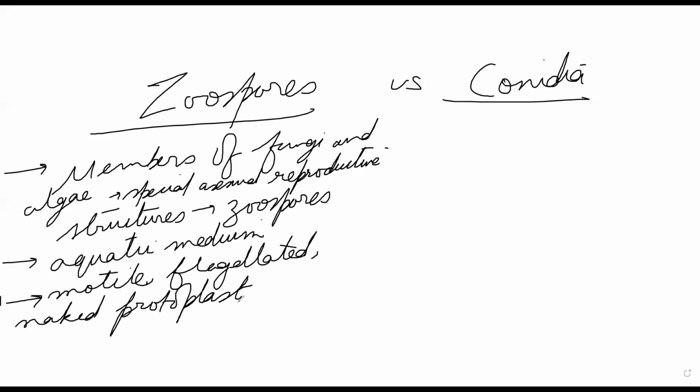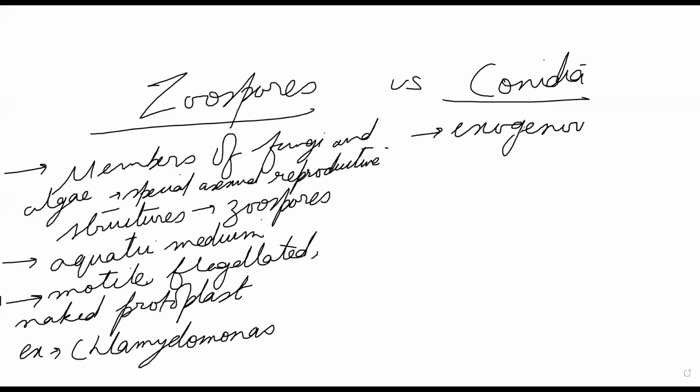Naked protoplast. Now, you might have heard of Chlamydomonas and all. So they contain specific zoospores. Chlamydomonas. If we talk about conidia, these are again produced by fungi and algae, but what happens is they are nothing but exogenous constriction, meaning outer constriction or contraction.